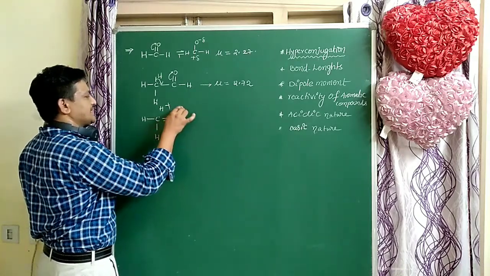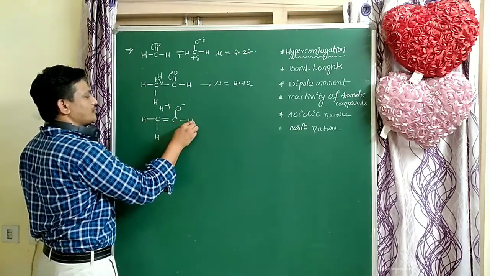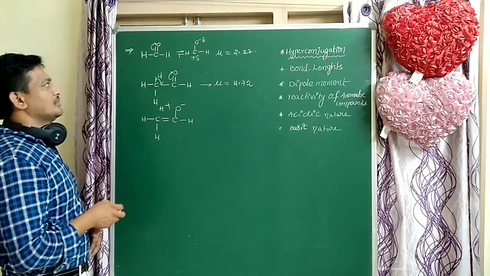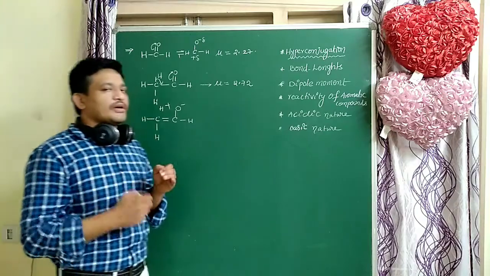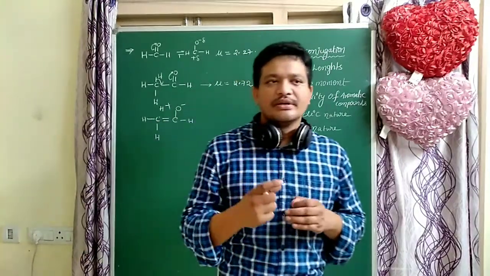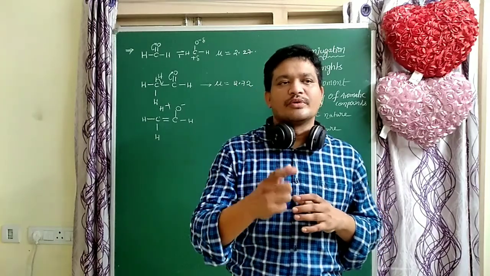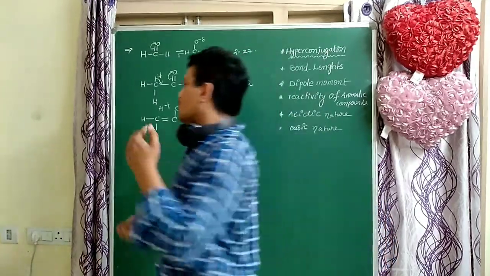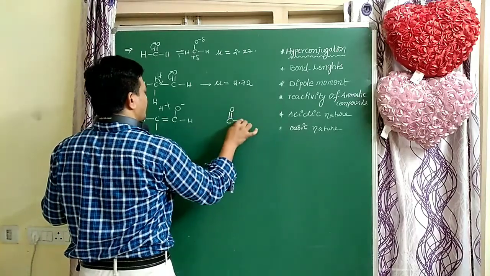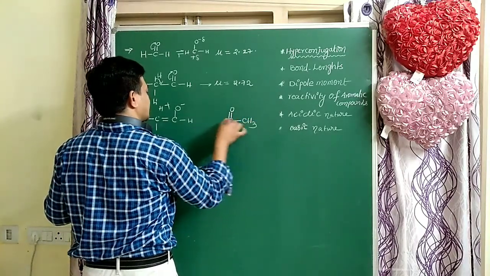The charge is easily separated, so with more charge separation, the dipole moment is more. When compared to acetaldehyde, acetone has more dipole moment. Why? Because in acetone, more hyperconjugations are there.